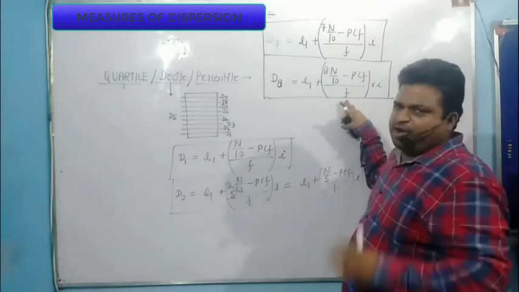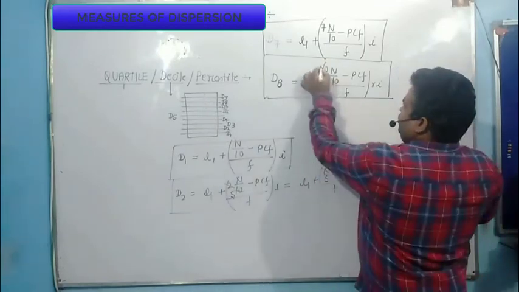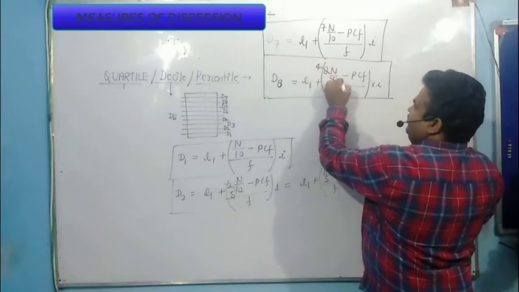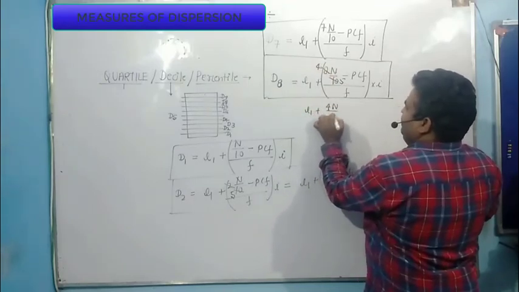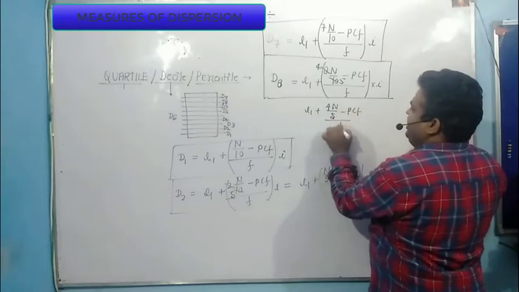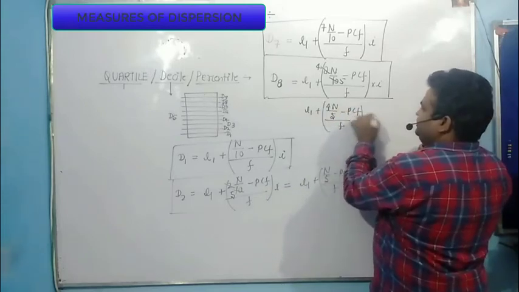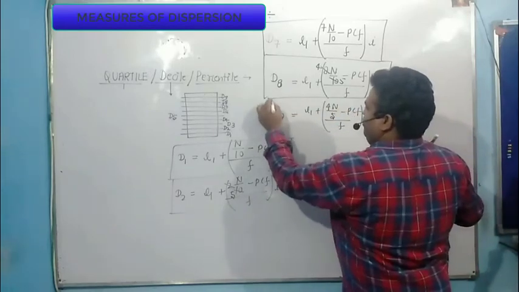You need not remember all this formula. Now you can cut this also, 2 4s and 2 5s are. So you will get L1 plus 4N by 5 minus PCF divided by F into I. So this is my 8th decile formula.